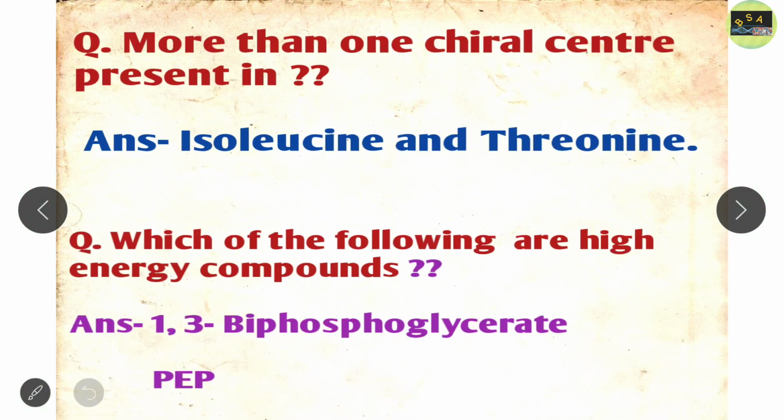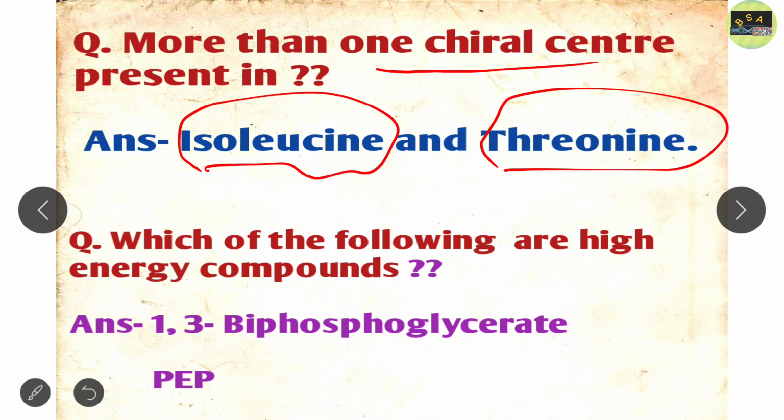Okay, next question. This question is asked as a multiple select question: which of the following amino acids have more than one chiral center? The four options are serine, threonine, isoleucine and leucine. So the correct answer will be isoleucine and threonine. If you know the structures of these four amino acids, serine, threonine, isoleucine and leucine, then you can easily solve this question.